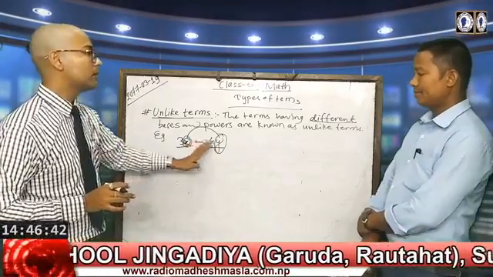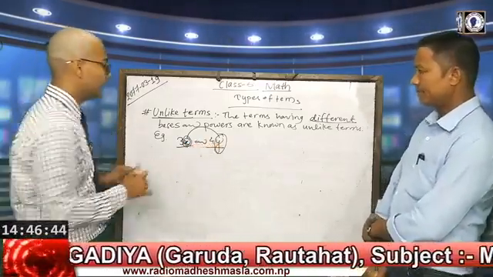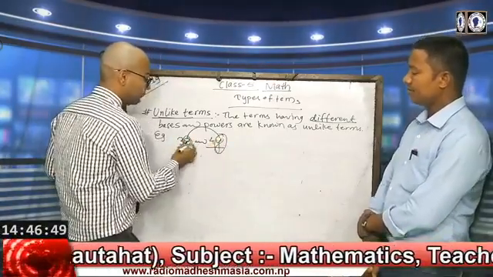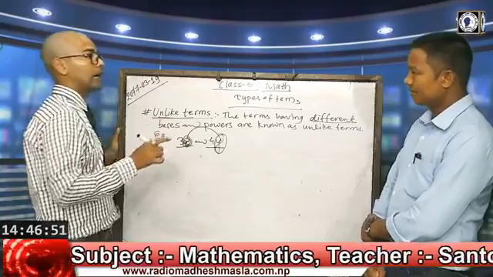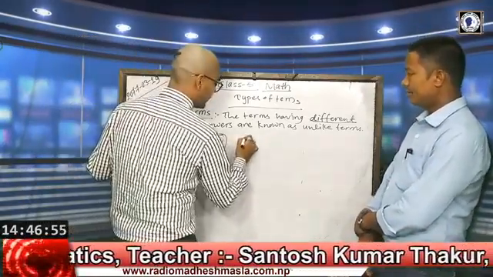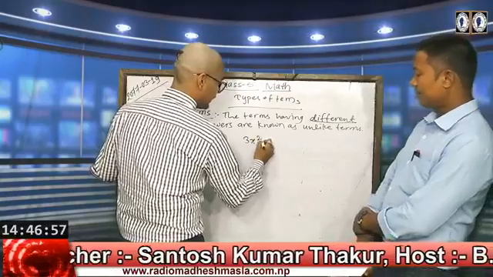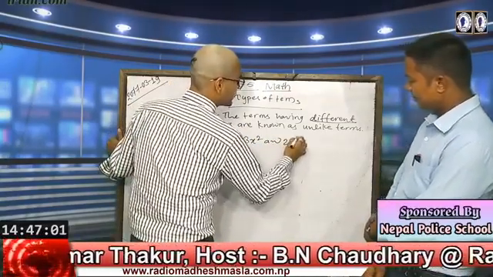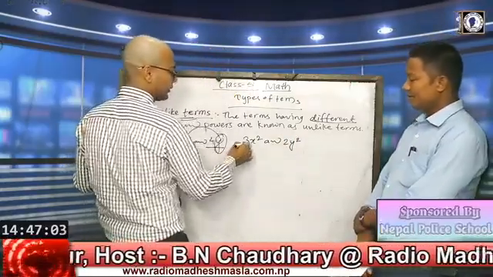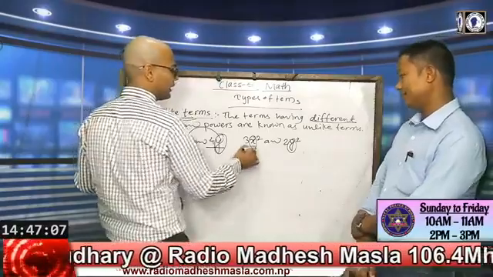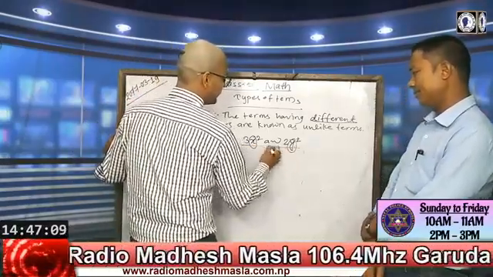Having the same power but different bases, these are unlike terms. In the same way, suppose 3x square and 2y square. In this condition, x and y, in the first way we can identify these are unlike terms.